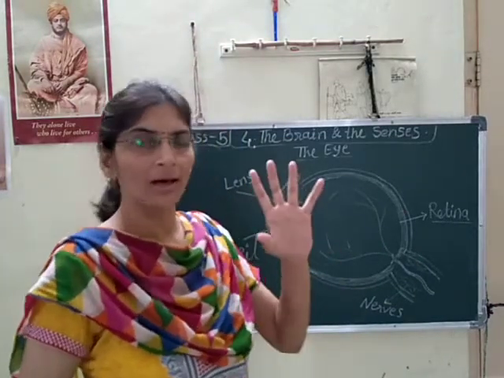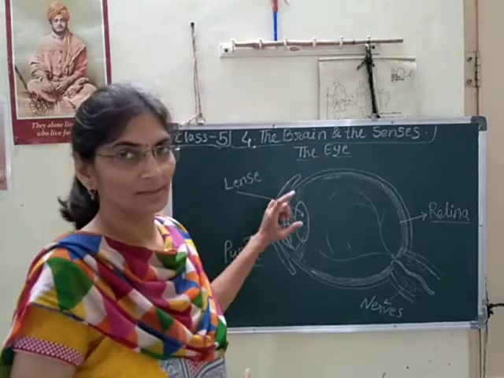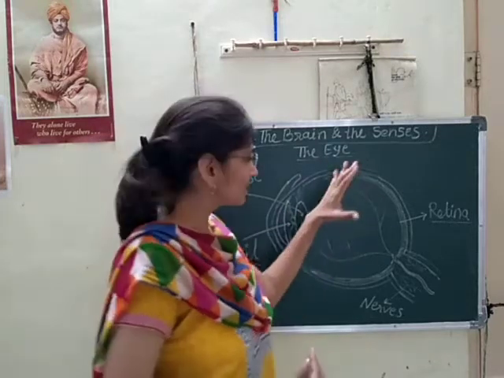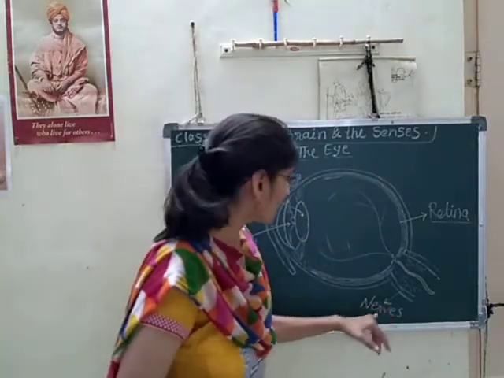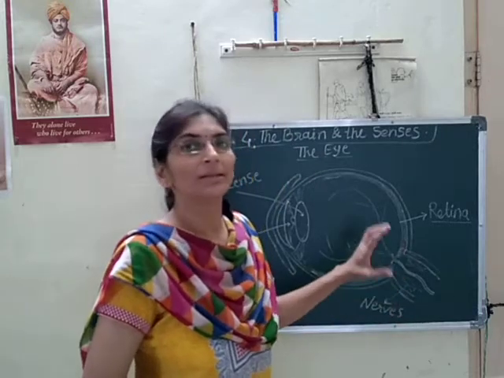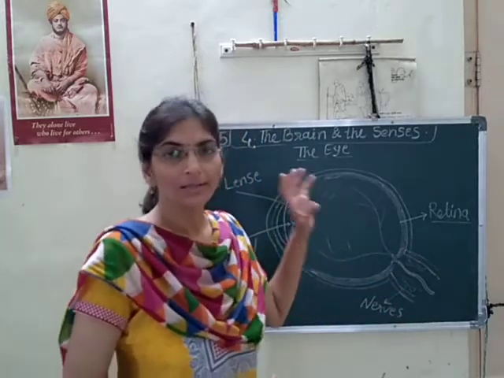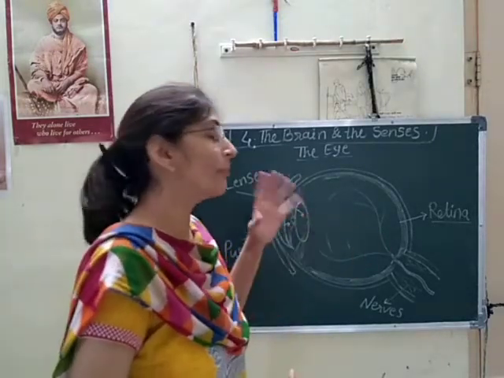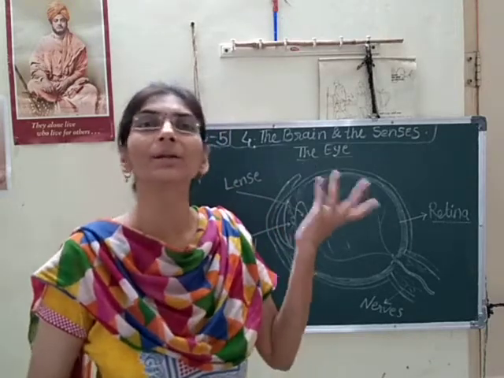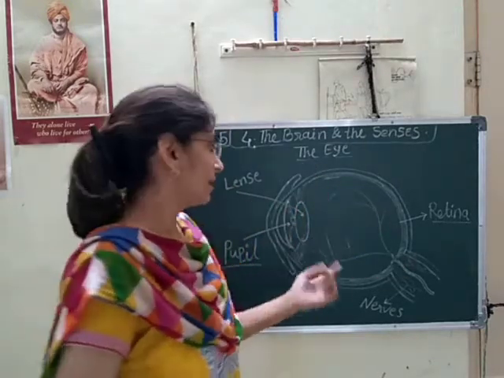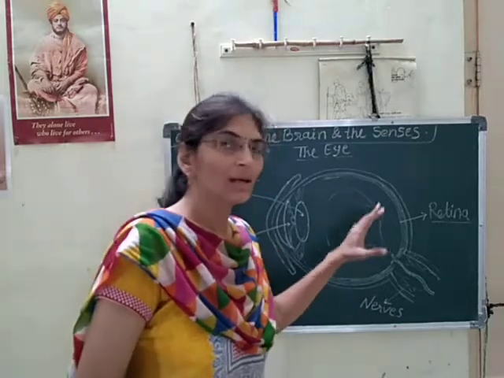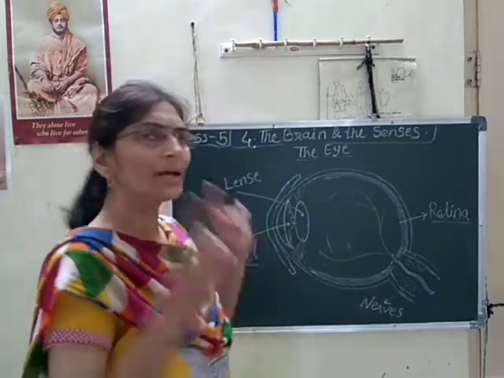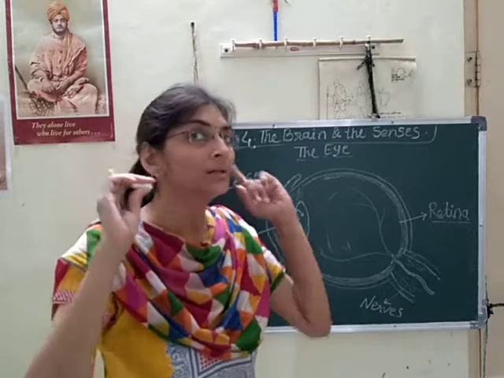Yes, this is the eye. Today we will learn about the eye, a very important sense organ. The eye also has special nerves related to it, and that's why these are called optic nerves. Optic means related to the eye. These sensory nerves related to the eye are called optic nerves. Each sense organ has its own nerves.